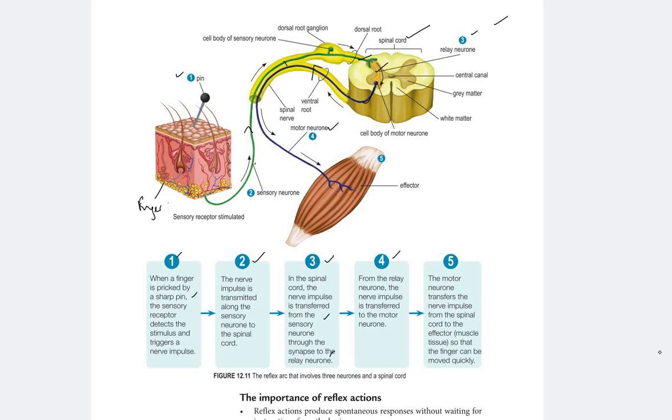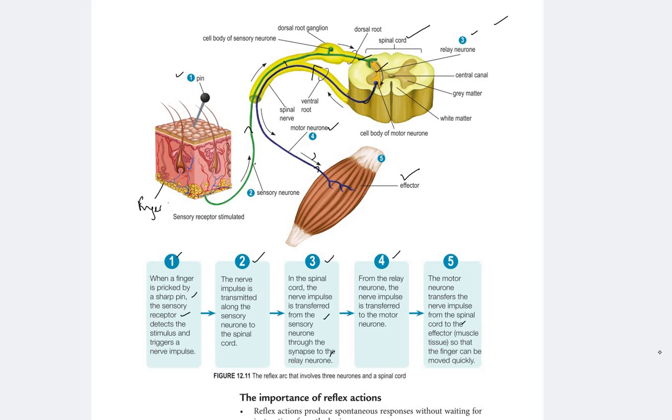And then the motor neuron transfers the nerve impulse from the spinal cord to the effector so that the finger can be moved quickly. So the impulse will flow to the effector. This is very fast, which means the impulse will not reach our brain. From the receptor, the impulse is produced and goes to the sensory neuron.